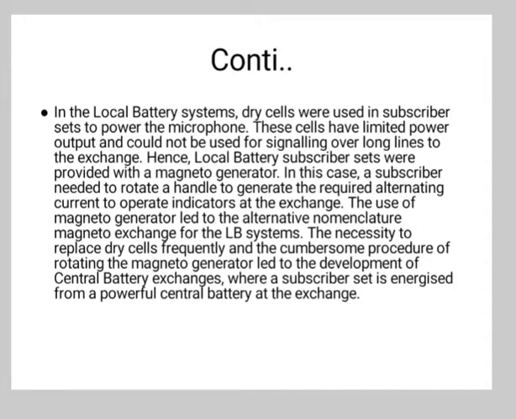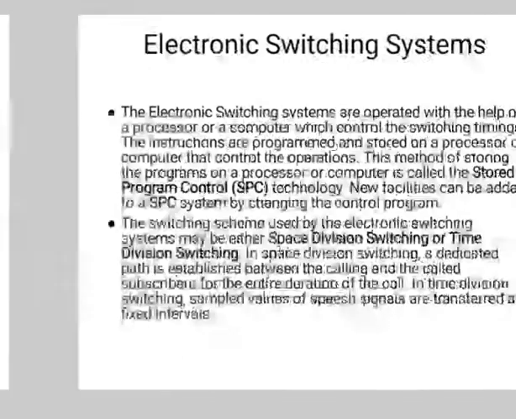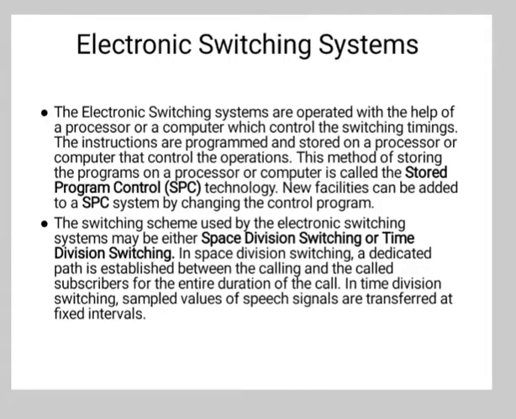The necessity to replace the dry cell frequently and the cumbersome procedure of rotating the magneto generator led to the development of central battery exchange, where a subscriber set is energized from a powerful central battery at the exchange. So this is the diagram where subscriber is the first section, next is the line, and the next is the exchange. Subscriber consists of the off hook switch. Exchange consists of central battery, ringing current generator, headset, plug-ended cord pairs, relay, and switchboard.